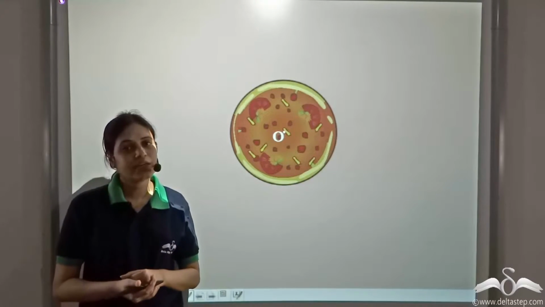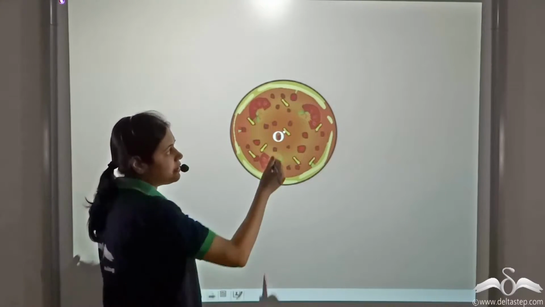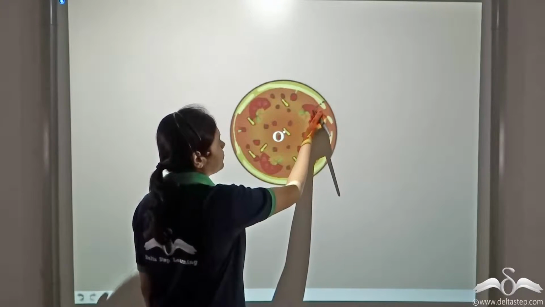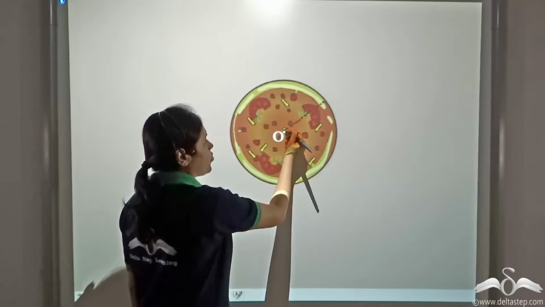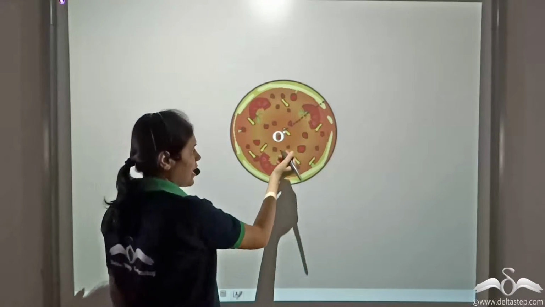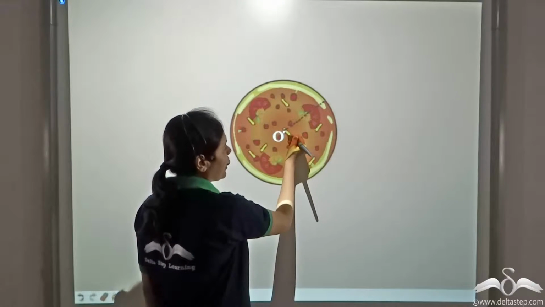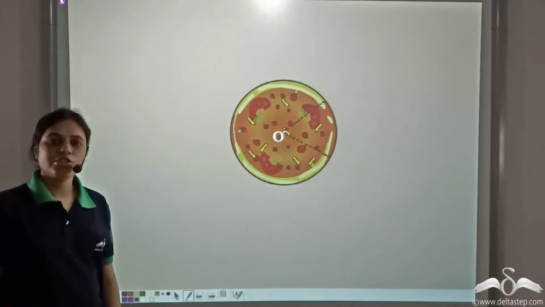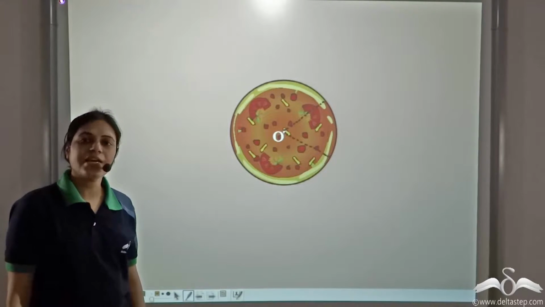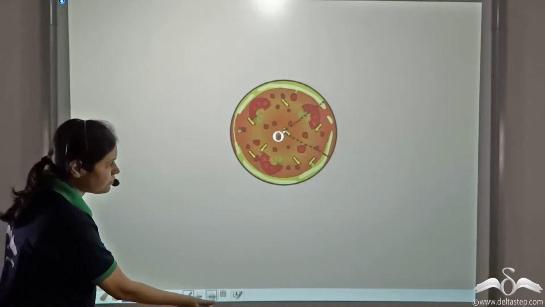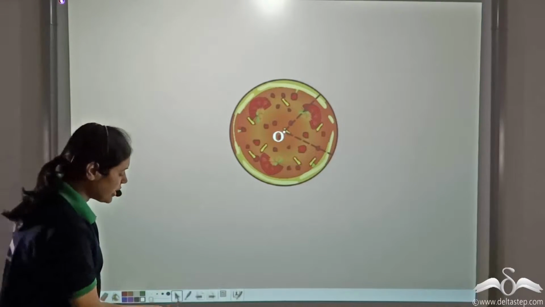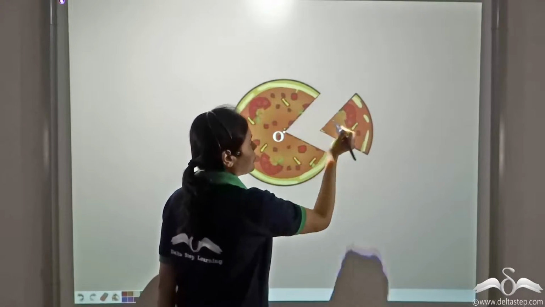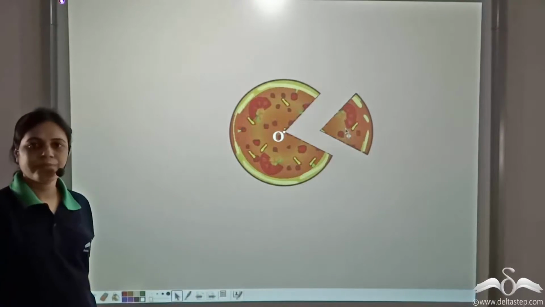This is a pizza. Now, how do you normally cut a pizza? Well, you start from here, go till the center, and then again come back to the edge. So this is how you normally cut a slice of a pizza. And what do you get? This is what you get.